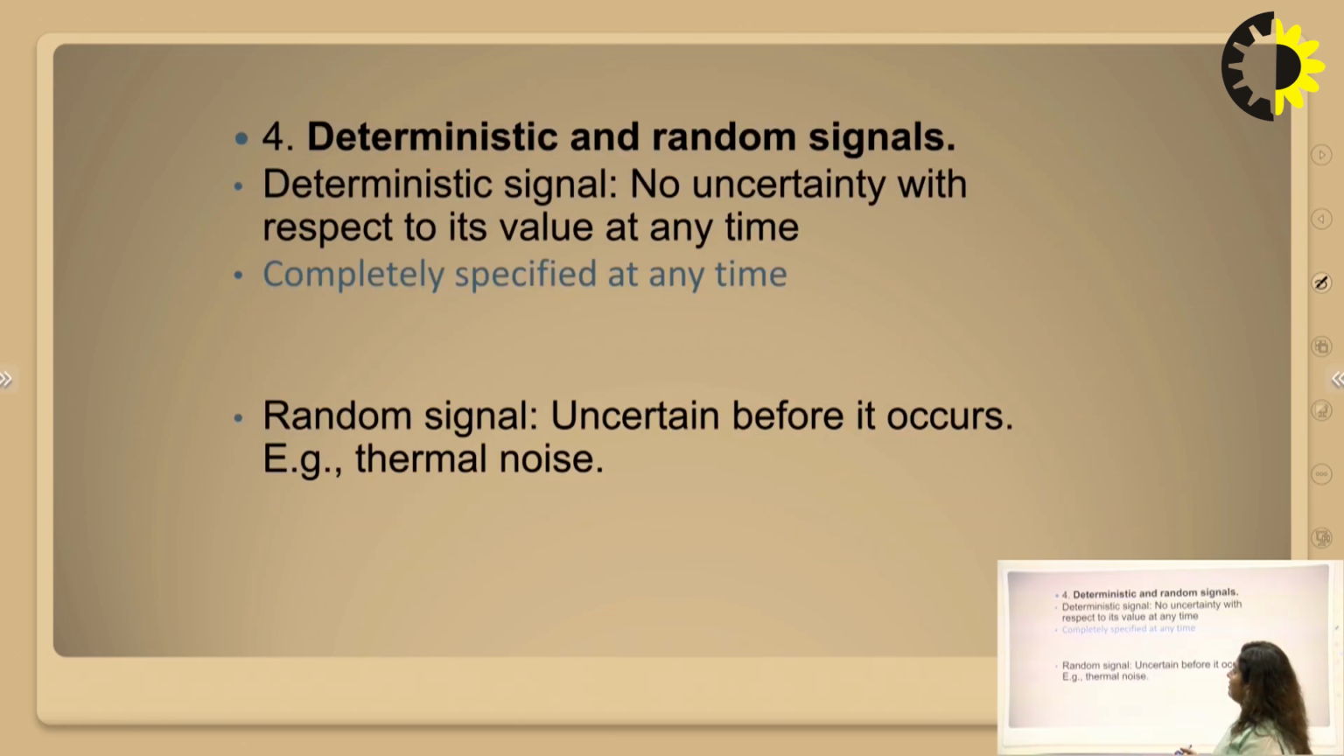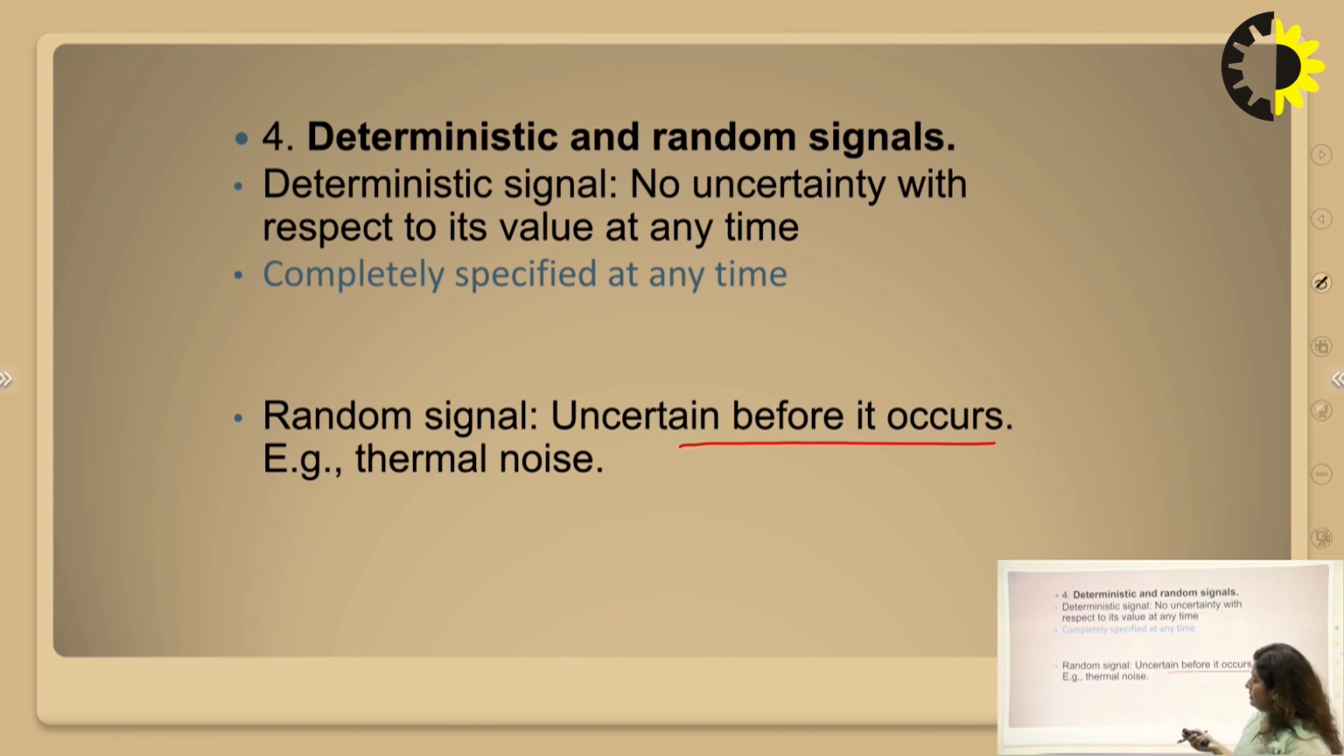So next we have deterministic and random signals. A deterministic signal can be represented with the help of equations. So those signals which can easily be expressed in the form of an equation are deterministic signals. There is no uncertainty with respect to their value at any time. Random signals, on the other hand, are uncertain before they occur. So these types of signals are chaotic signals, like thermal noise, which is a random kind of signal. Weather forecasting is also a random signal.